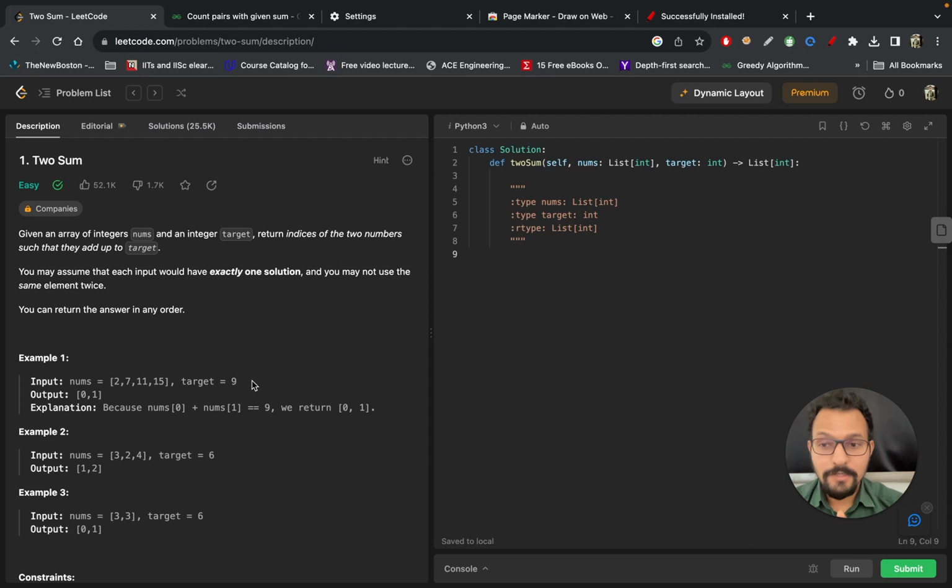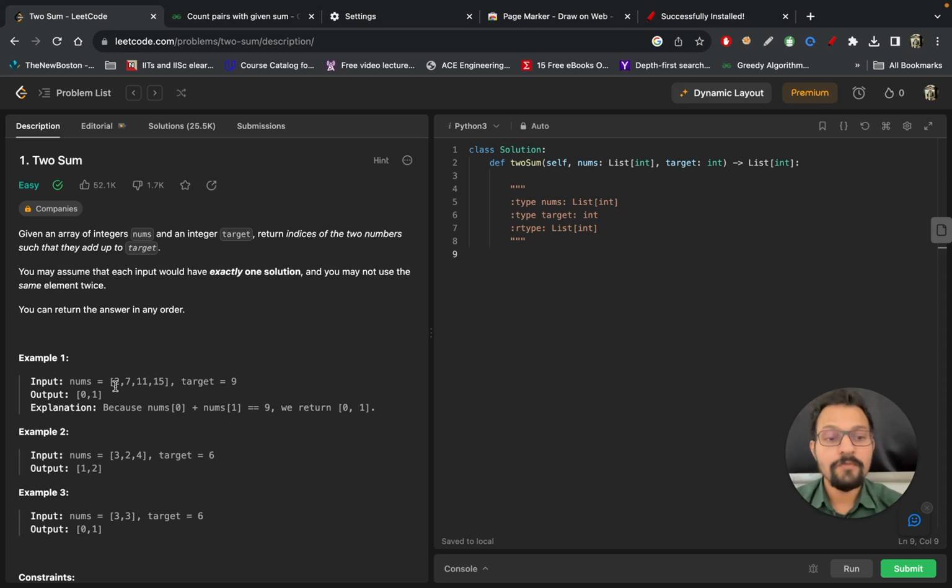Now let's try to optimize it. Let's make use of whatever we have learned till now, data structures and algorithms. Coming up from brute force to optimized needs knowledge of data structures, algorithms, and your practice. If you see the redundancy here, you are fixing 2 and iterating every element, then you are fixing 7 and finding its complement, which is 2, and then you are iterating again and again.